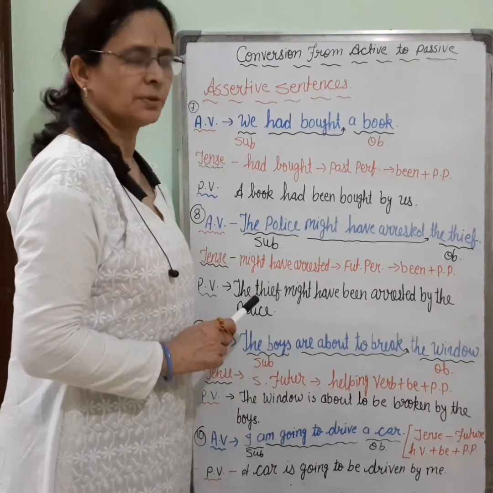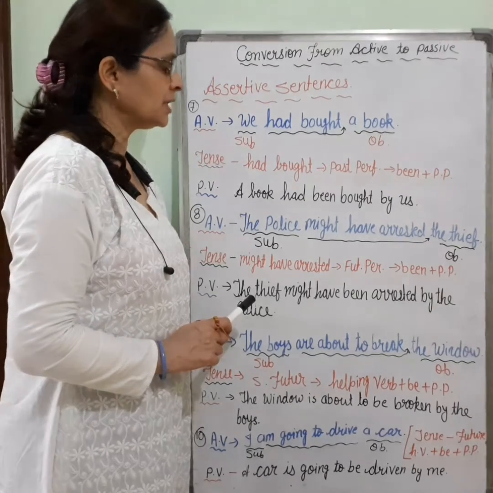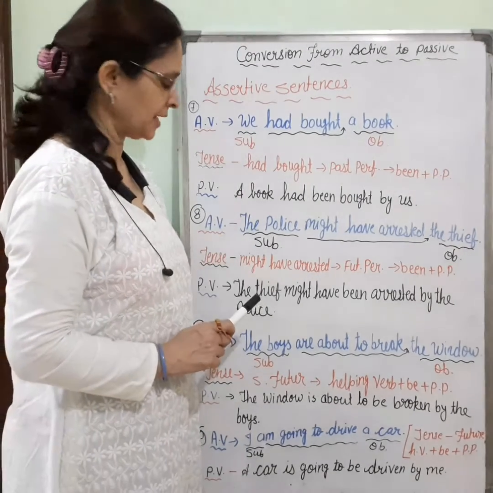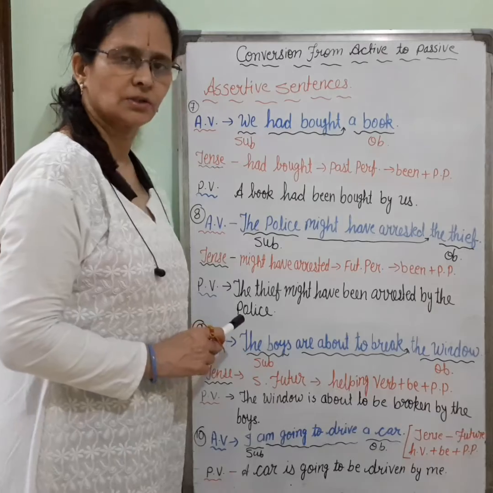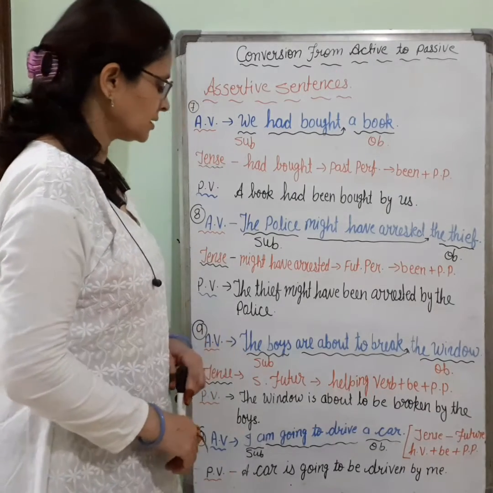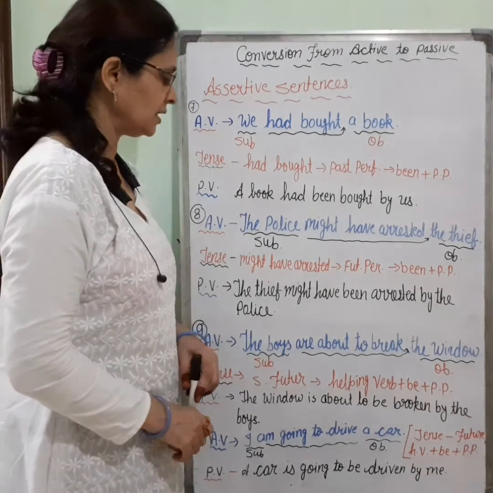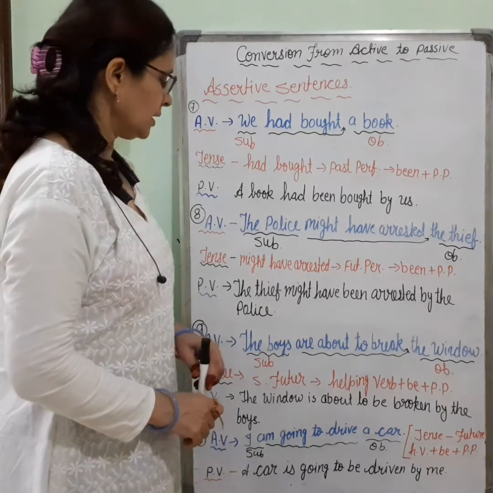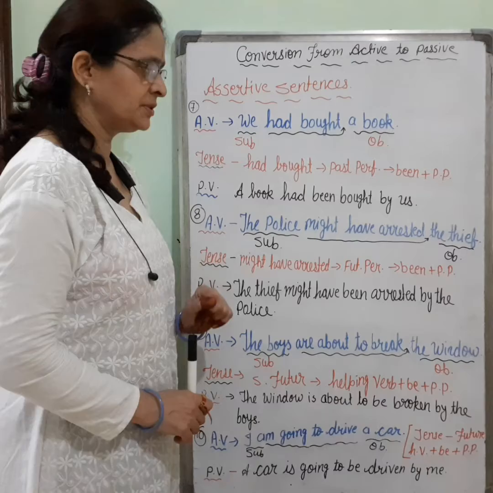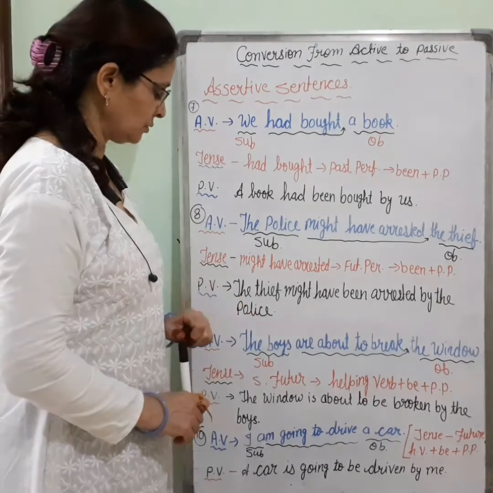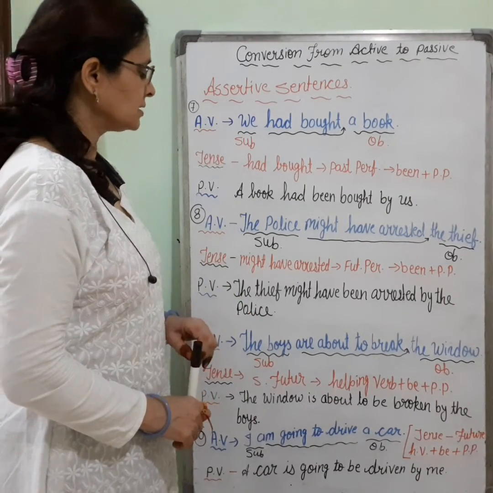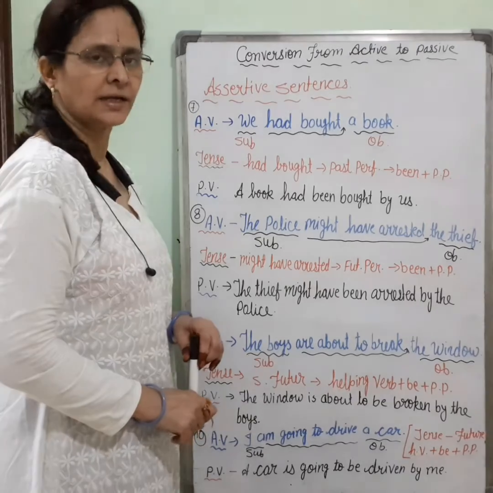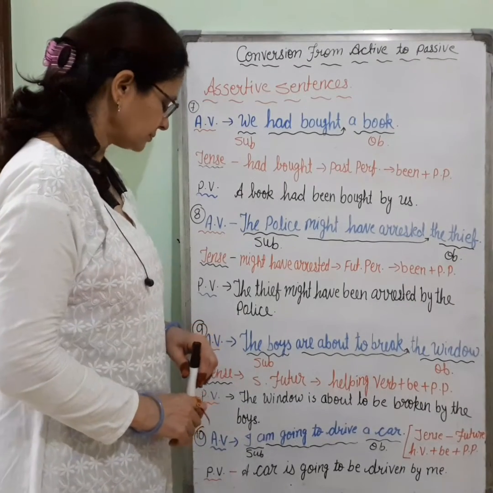Now with future perfect tense we are using been plus past participle along with the helping verb. So the passive voice of this tense will be: the thief might have been arrested by the police. Here the thief was that time the object. It has been converted into the subject, and the subject police is at the place of the object.